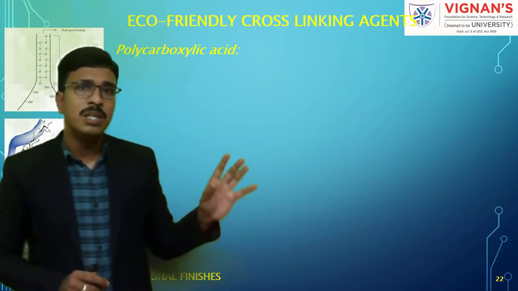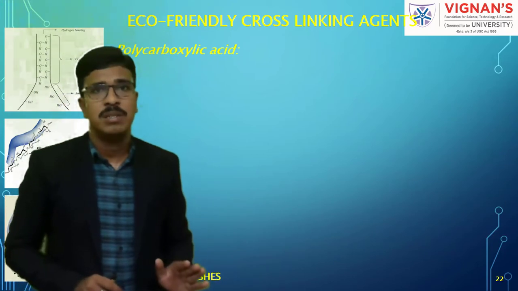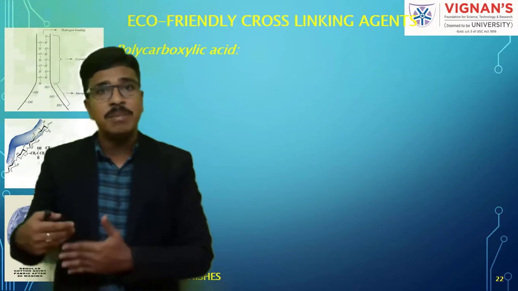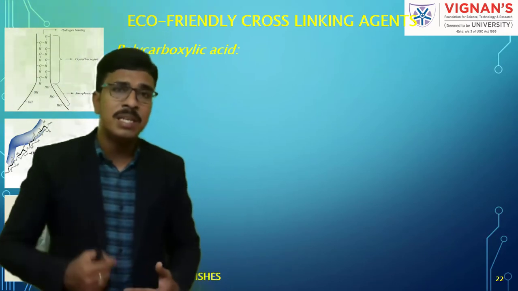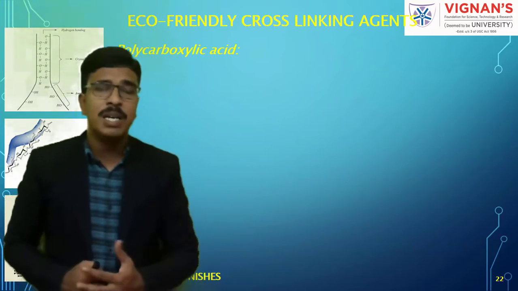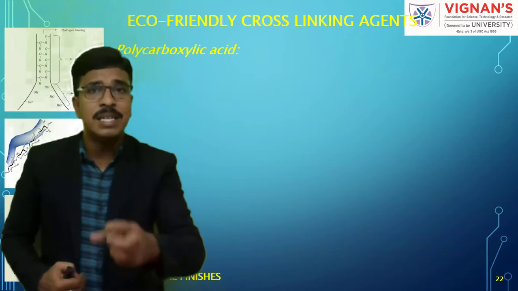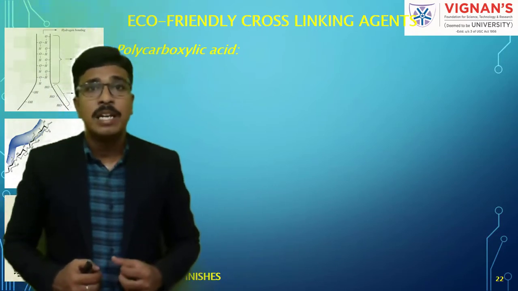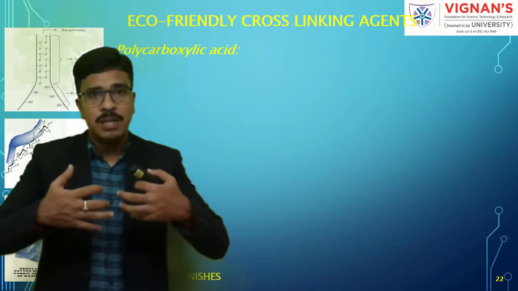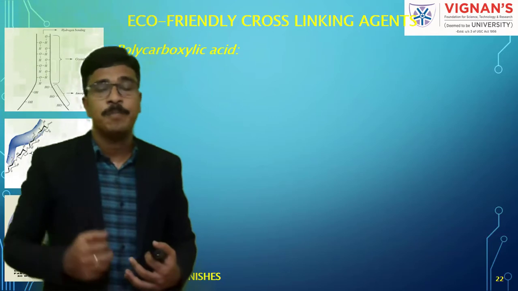Okay. Now I want to remind you of one thing. We already discussed the various reasons for crease formation, that is the formation of new hydrogen bonds. And what is our main intention in applying all this, either formaldehyde based or non-formaldehyde based? What we are expecting is that whatever cross-linking agents we are using, they are going to cross-link between the hydroxyl groups in the amorphous region, which are free.